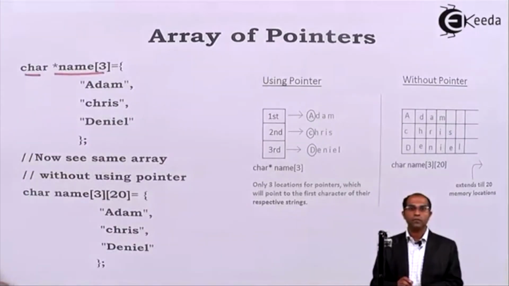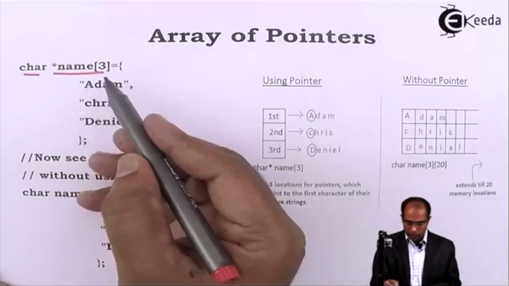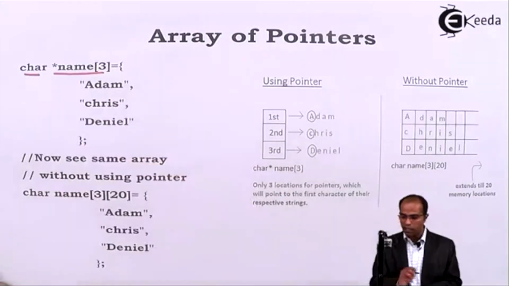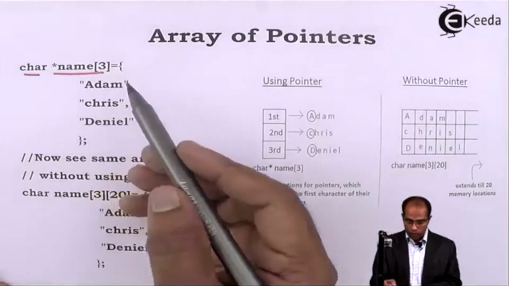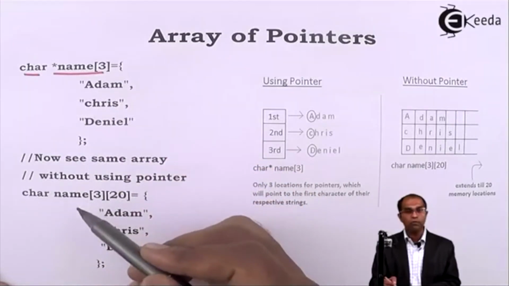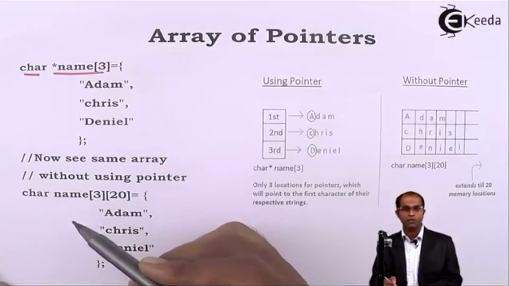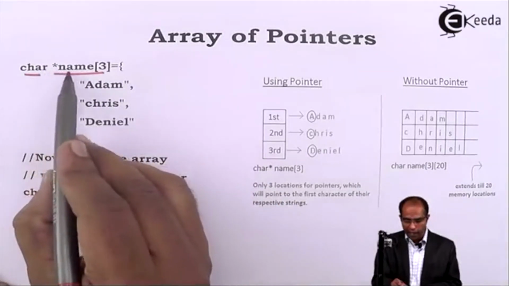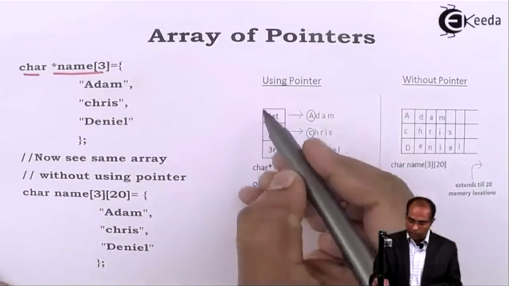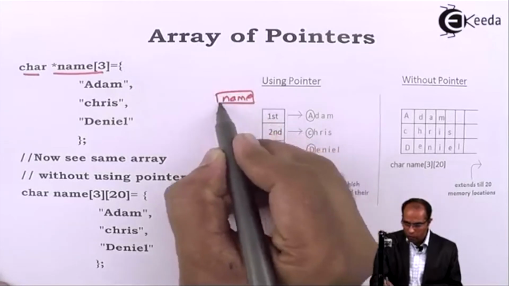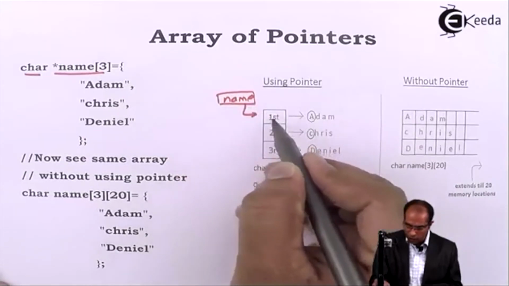name[3]. Now, since I am using the concepts of arrays, let's see how these are going to be done. Suppose I do it using the arrays concept, and then we'll see it without using pointers also. Assume that I have created pointers at this place. So here, char *name[3] is nothing but an array of pointers. So this is name, and that creates a set of 3 pointers.